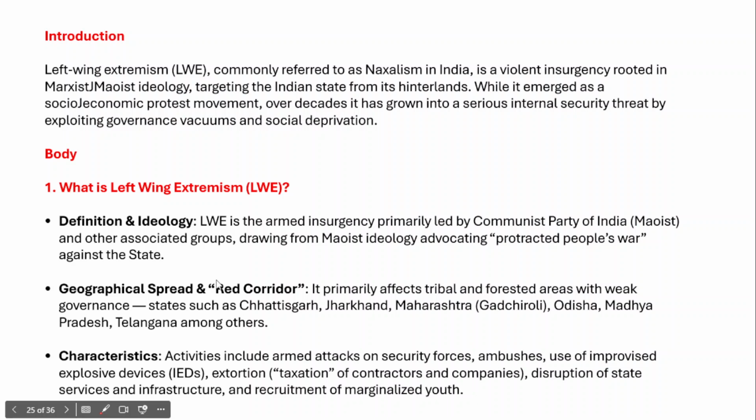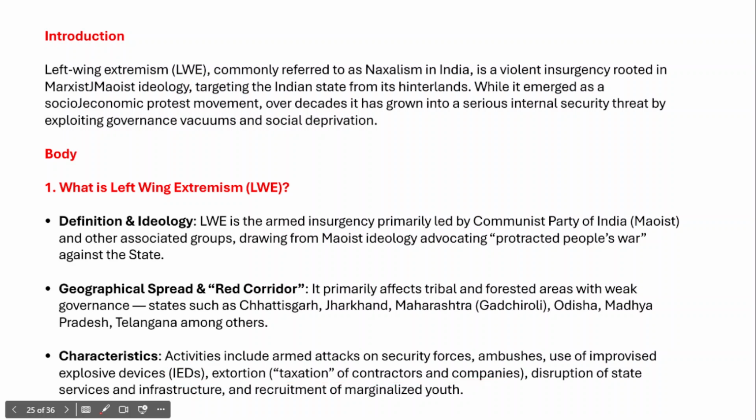Now, what are the characteristics of the left-wing extremist movement or the Naxalite movement? The characteristics include armed attacks on security forces, ambushes, use of improvised explosive devices, and extortion. Extortion means taxation of contractors and companies.